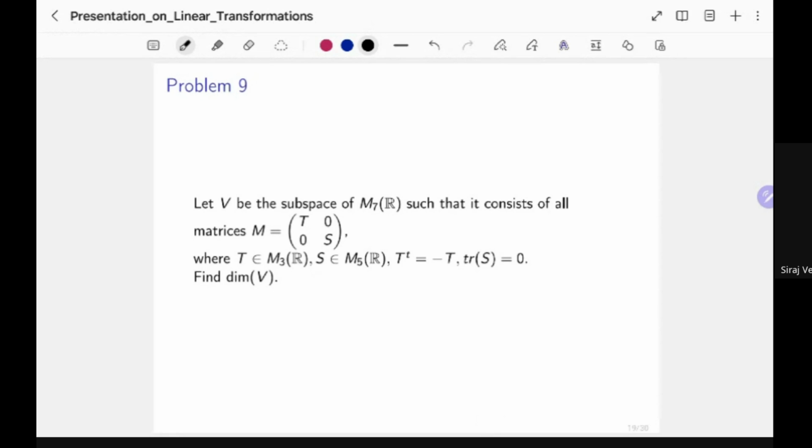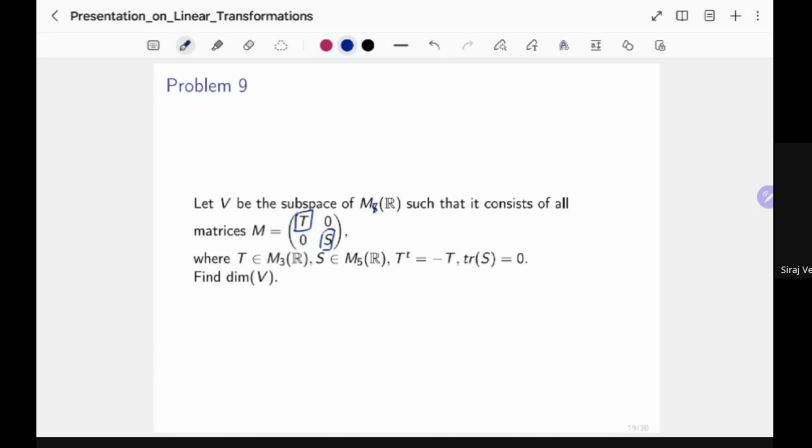So this is another nice problem, I think. You have a vector subspace of the vector space M8(R), which is defined in this way: all the matrices it contains are comprised of these blocks. T and S are blocks really, and the 0s are also blocks. T is a 3 by 3 matrix and S is a 5 by 5 matrix. Wait, this is 8, not 7. Yeah, sorry, M8(R).